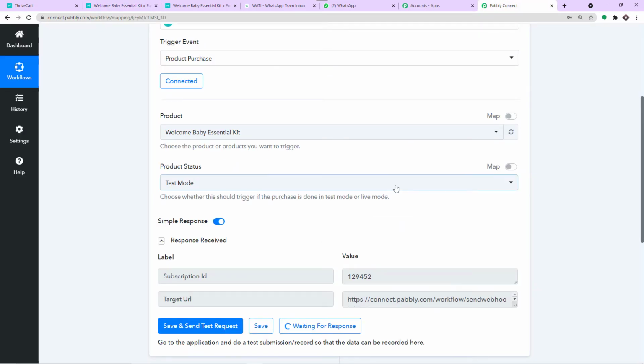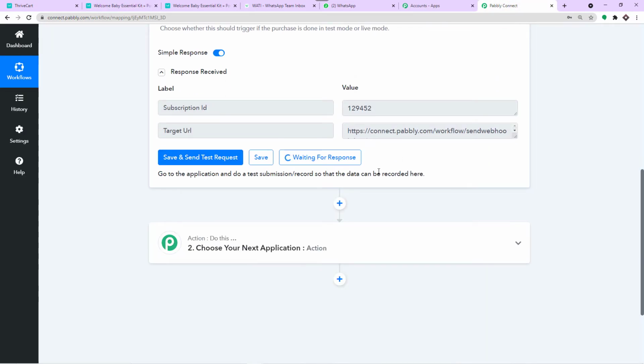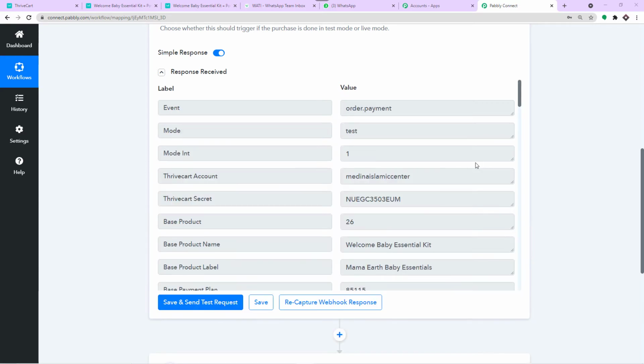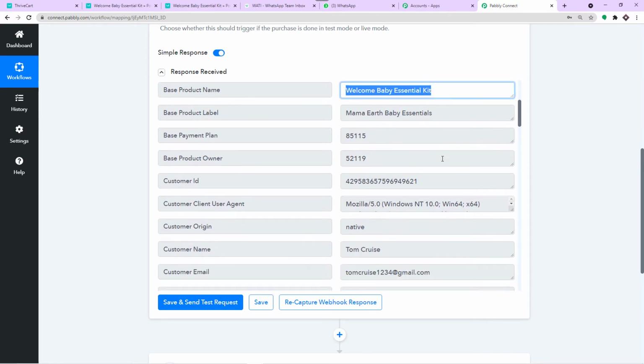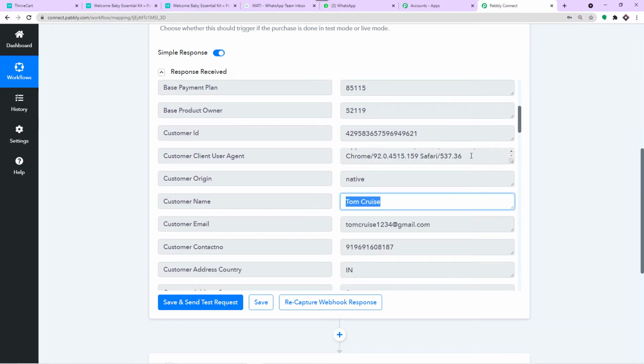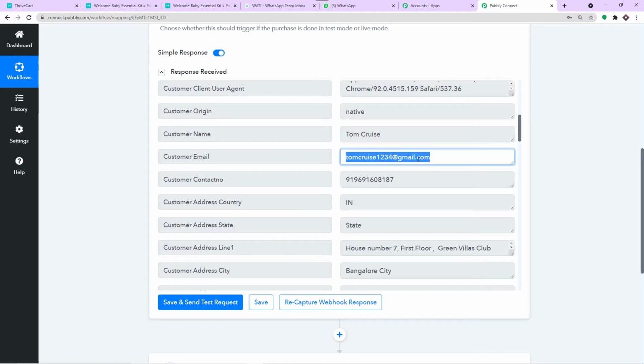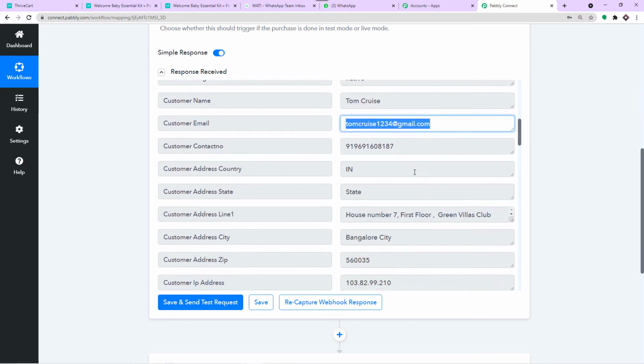So let's have a look. Okay, so it is showing it is waiting for the data. Just give it 1 or 2 seconds. In a matter of a few seconds, you will receive the data. Okay, so as you can see, these are the details. This is the product name, and this is the name of the customer who has made a purchase, that is Tom Cruise. And this is the email address, tomcruise1234@gmail.com.